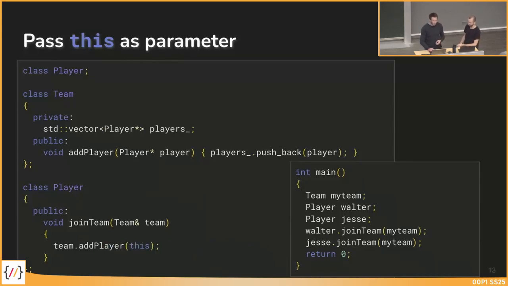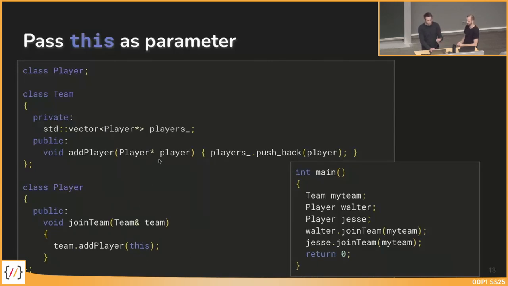And how could this work? With the this keyword for sure, we are calling the team.addPlayer method. So we call from the team we get here as parameter the addPlayer method and pass the current object as pointer in this case. So we just say this, which is a pointer to the current object. In the first case, it's a pointer to Walter. In the second case, it's a pointer to Jesse.